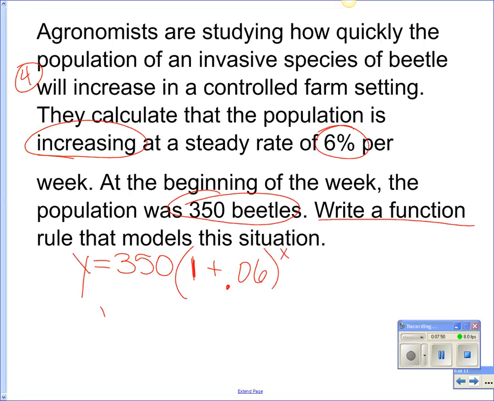All right, on this one, I got to do one more step. Y equals 350. Monica, what would be in the parentheses? How can I simplify that? Good. So on that one, I actually have to do one more step. Very good. Okay.